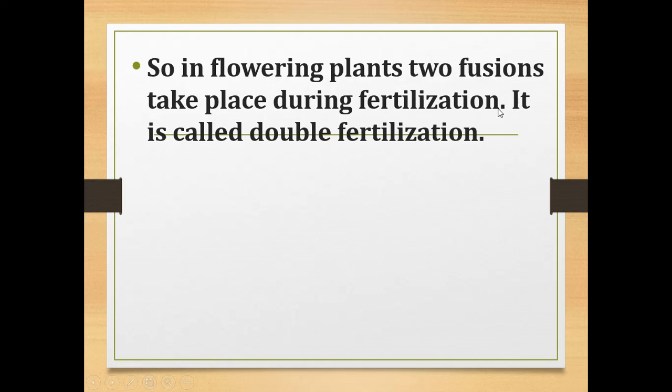And so the fertilization process which takes place in plants is known as double fertilization. Okay, so why is fertilization in plants called double fertilization? Two fissions take place during fertilization in flowering plants, so it is called double fertilization.